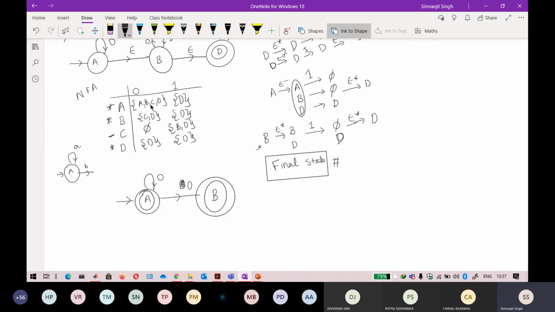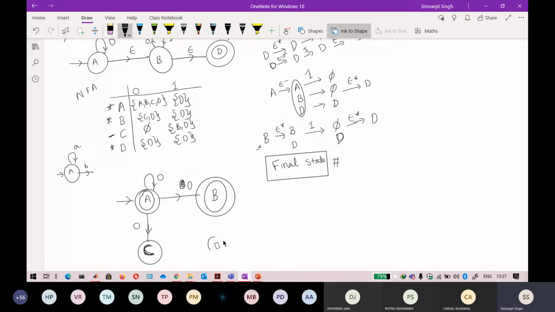Now A is also going towards C on seeing input 0 here. This C is not a final state, so I write C as it is. And it is also going towards D. So where do I draw D? Okay, so follow like this.